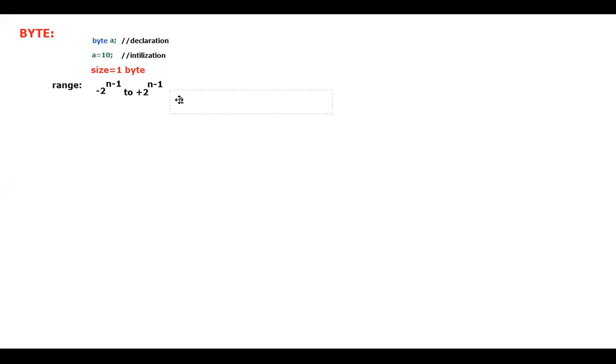So it is 2 to the power of n minus 1, minus 1. This is the range that you need to understand here.